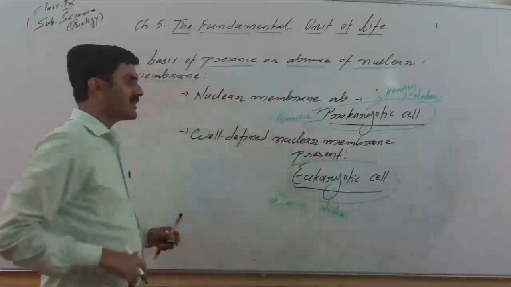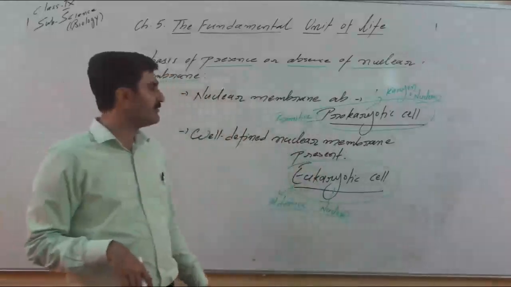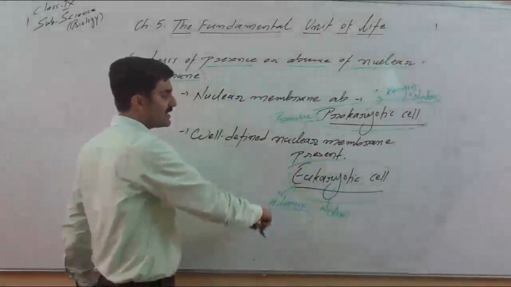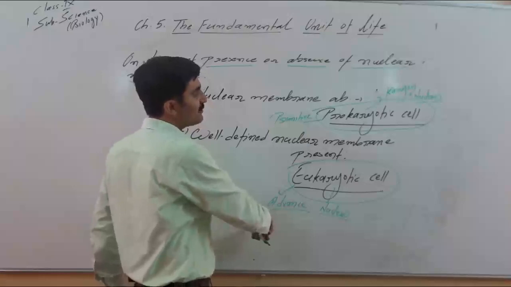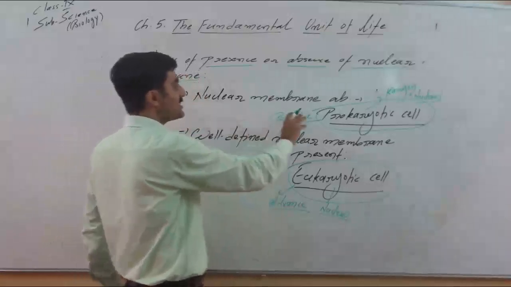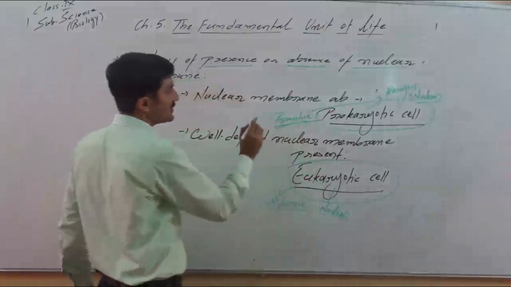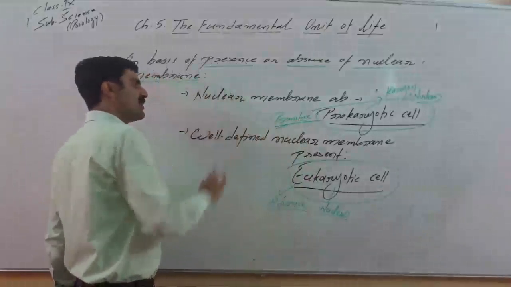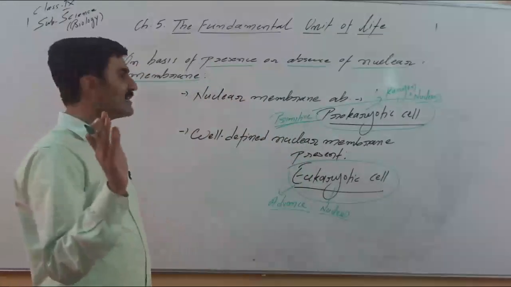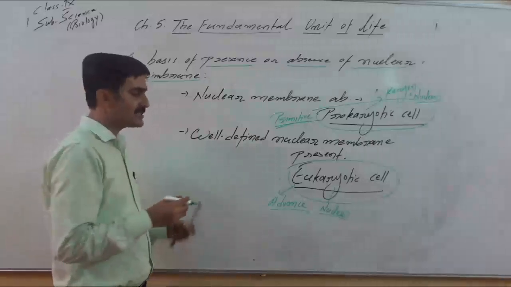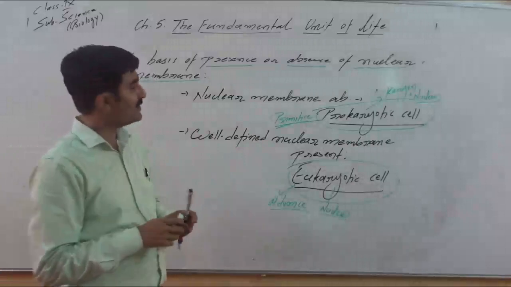What makes the nucleus advanced and what makes the nucleus primitive? Presence of nuclear membrane. Then we say nucleus is advanced. Well-defined nucleus is there. Absence of nuclear membrane makes the nucleus primitive. And this primitive nucleus, or when nuclear membrane is absent, genetic material is naked. Naked DNA. And in other words, we say this naked DNA is known as the nucleoid. What word we use? Nucleoid.